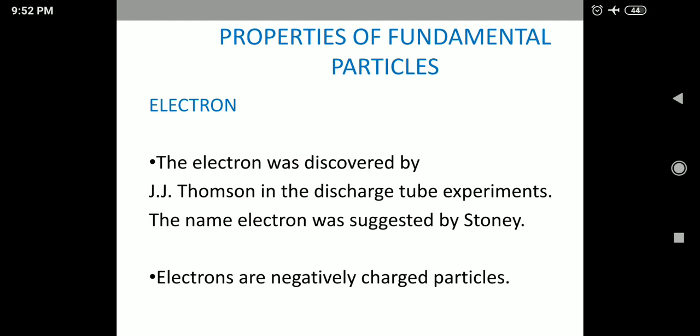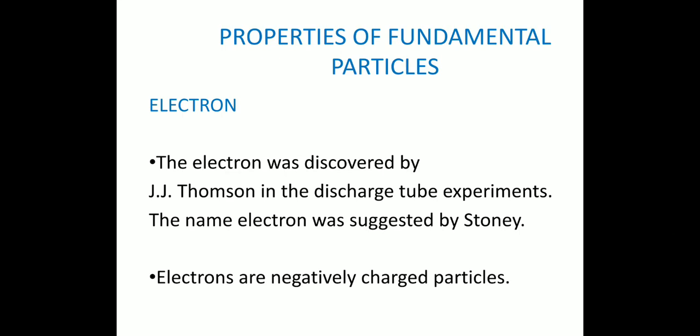Next, properties of fundamental particles. In this, the first one is the electron. The electron was discovered by J.J. Thomson in the discharge tube experiments.